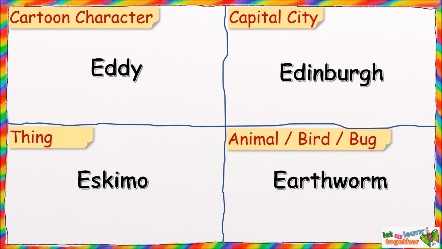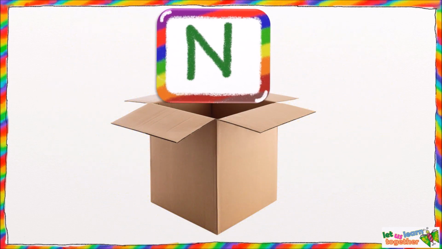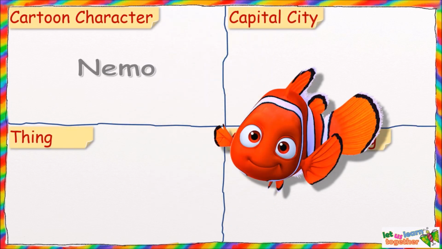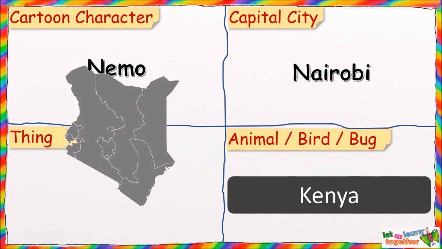Come on, let's check which letter we get next from the box. It's the letter N. I choose N for Nemo from Finding Nemo series. He is a clownfish. Then we have N for Nairobi, which is the capital of Kenya.